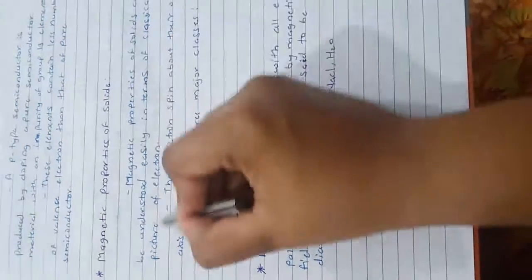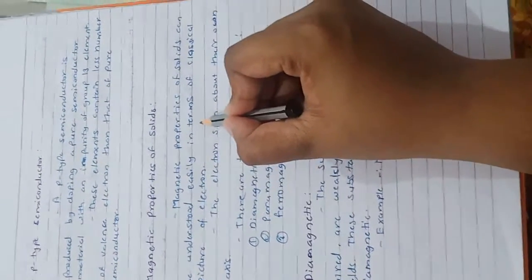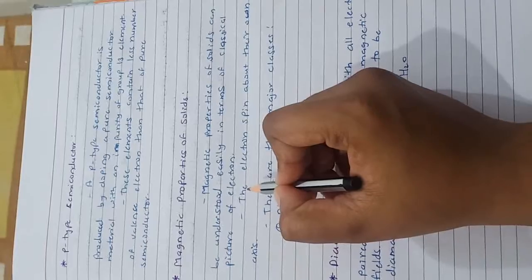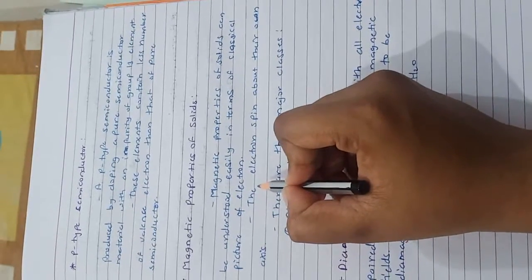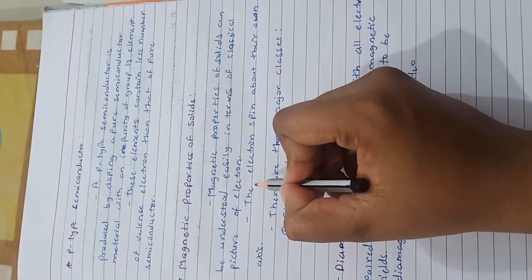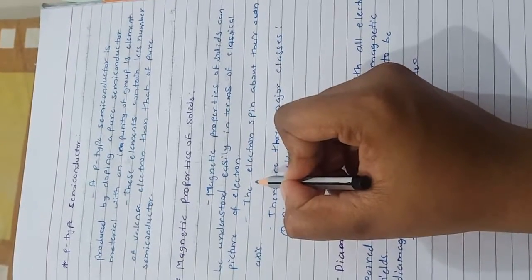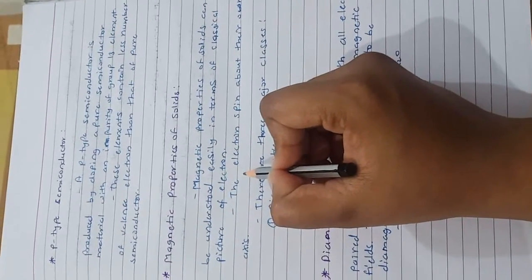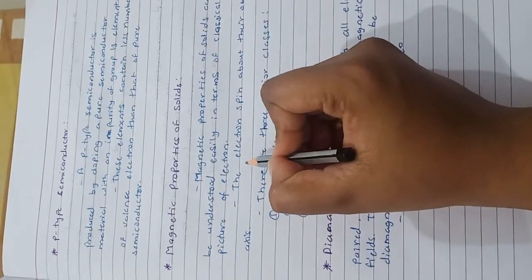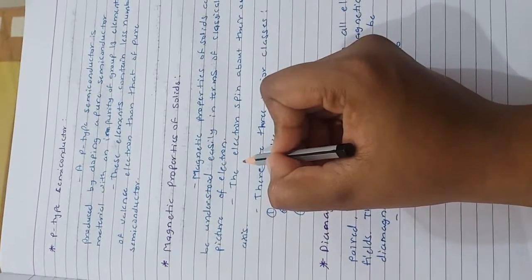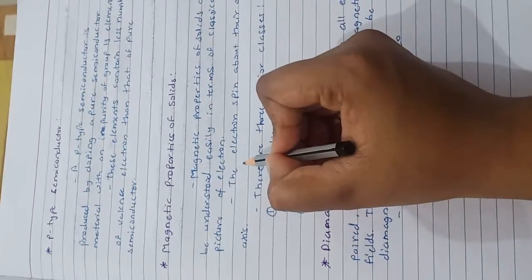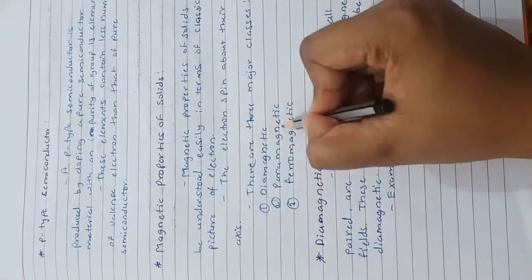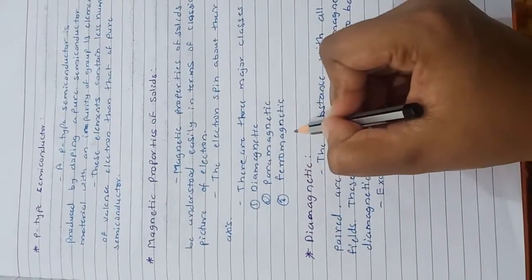So our last point is magnetic properties of solids. Magnetic properties of solids can be understood easily in terms of the classical picture of the electron. The electrons spin about their own axis. The spinning electron acts like a tiny magnet because its spinning action generates an induced magnetic field. If an orbital contains one electron, the unbalanced spin exhibits magnetism. So there are three major classes: diamagnetic, paramagnetic and ferromagnetic.